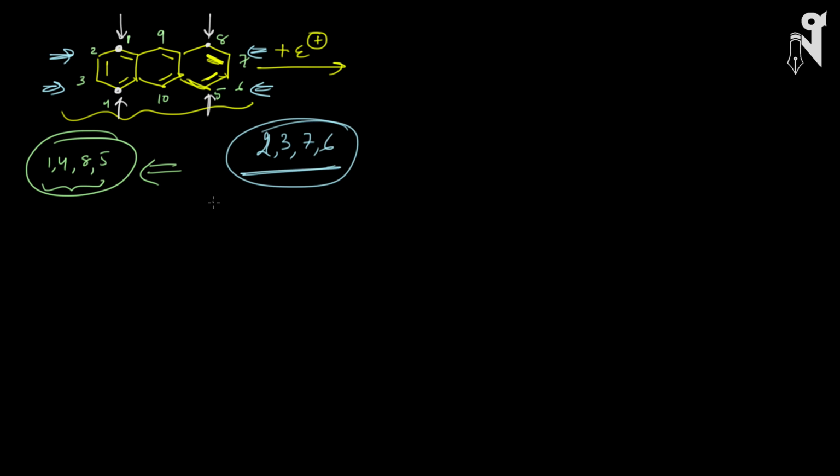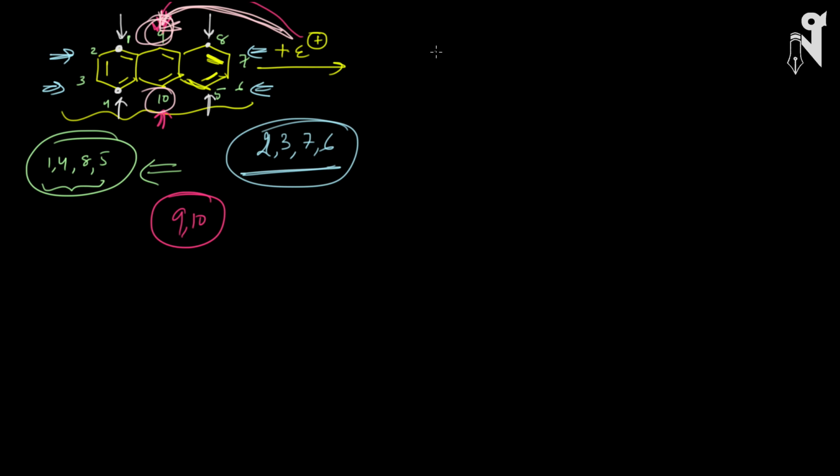And then comes your third type of positions, that is the ninth position and 10th position. These are equivalent positions. So we have three different sets of positions where the attack of the electrophile can happen and give you a certain product. Now, where will this electrophile prefer to attack, though it has three different positions where it can attack? It will prefer going to position 9 or 10. So this is position 9 and this is position 10. My electrophile will prefer going to the 9th or 10th position.